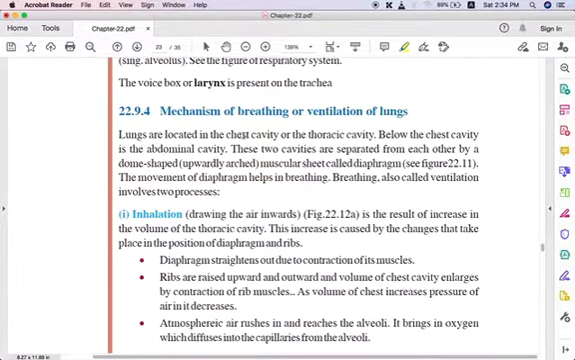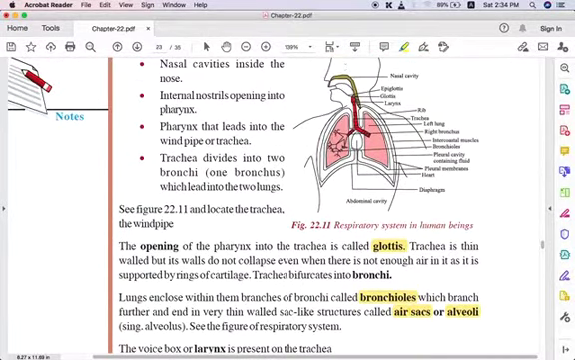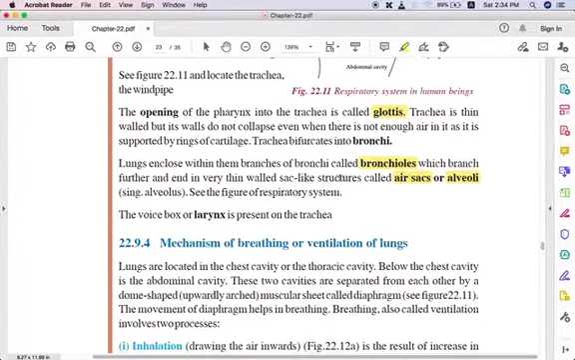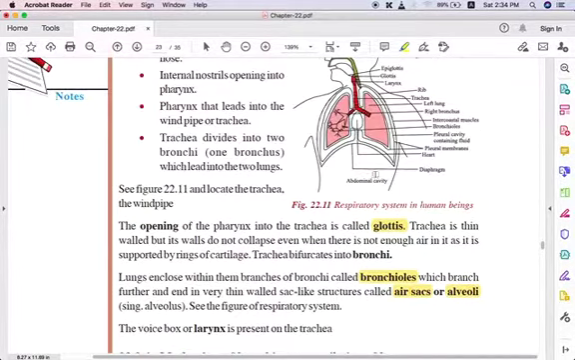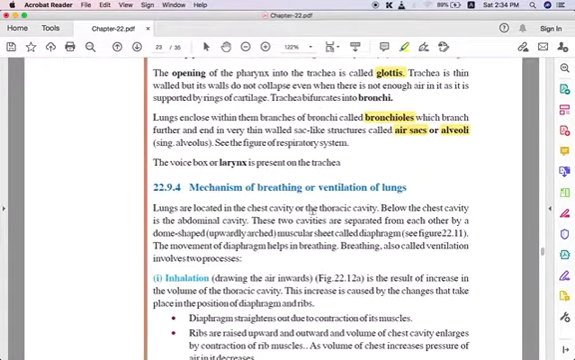Then the mechanism of breathing, or ventilation of the lungs. The lungs are located in the chest cavity or the thoracic cavity, as I told. That whole cavity where the lungs are present is called the thoracic cavity or the chest cavity. Below the chest cavity we have the abdominal cavity, that you have to take note.